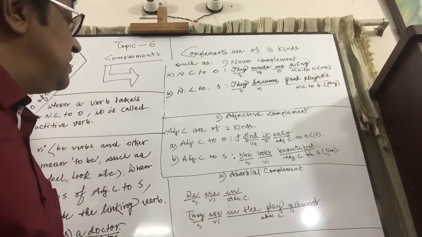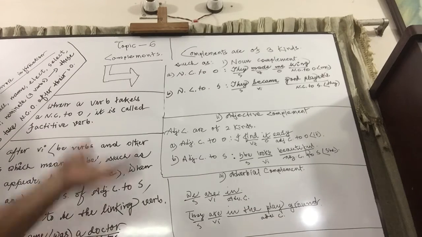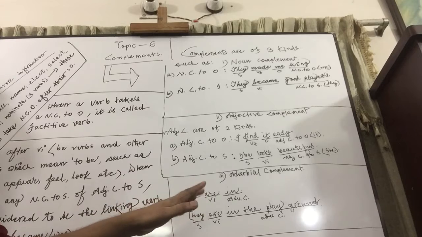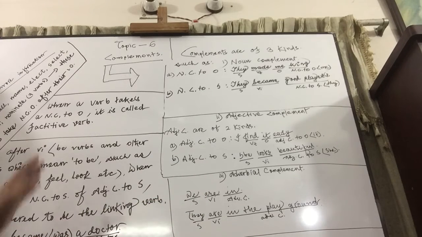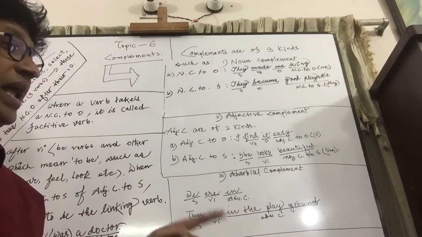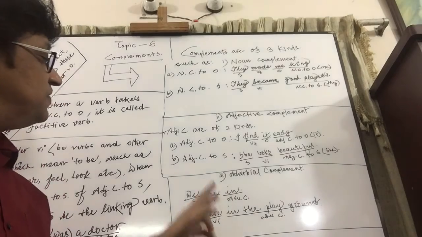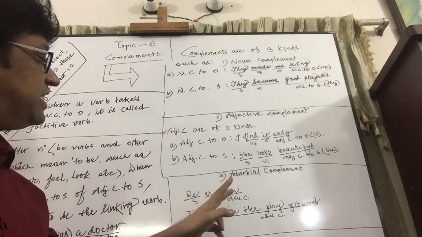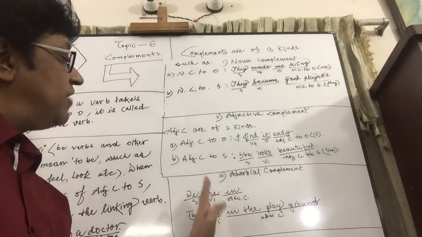But in all cases of VI of this sort, that is when these verbs are used as VI, to be verbs and other verbs meaning to be, they must take any adverb or any adjective or any noun after them.